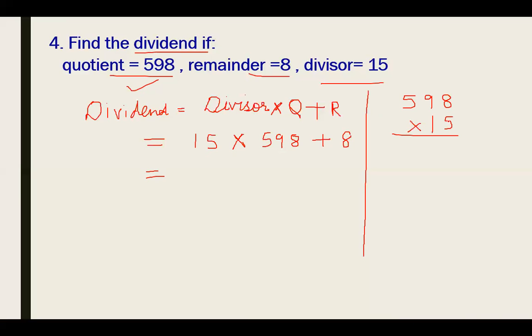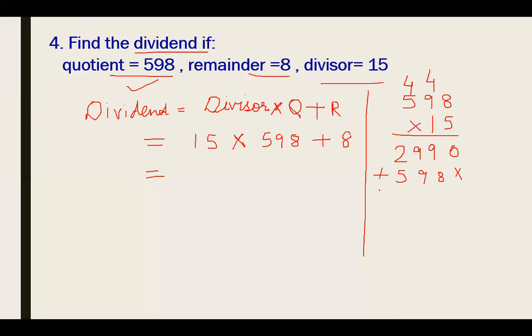So 5 eights are 40, 5 nines are 45, 45 plus 4 is 49. 5 fives are 25, 25 plus 4 is 29. Now I have to multiply 1 with the 3-digit number. This would be 1 eight is 8, 1 nine is 9, then 1 five is 5.